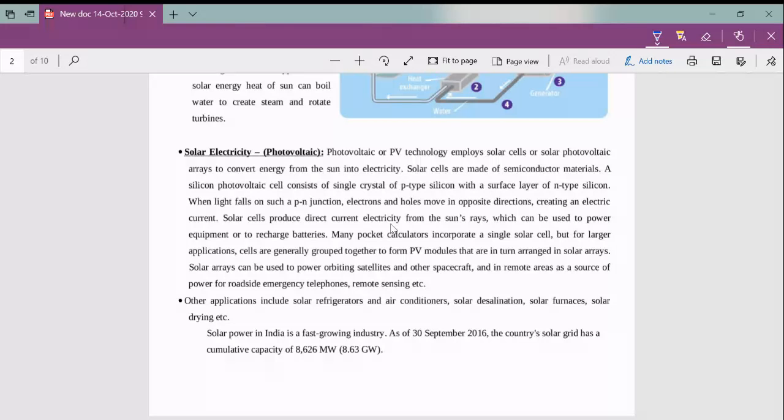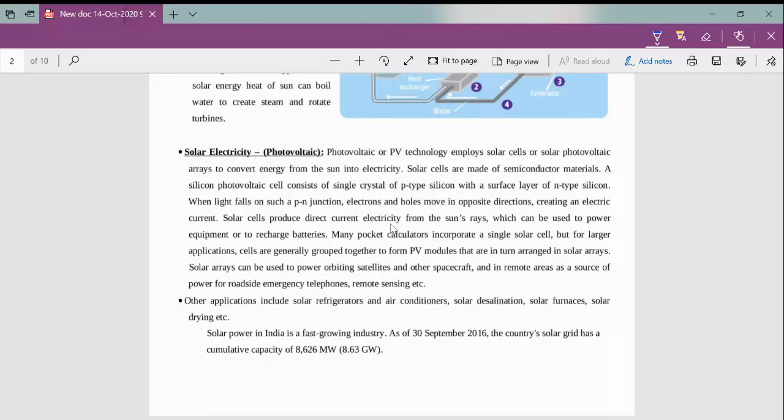Here we are using solar cells. Solar cells are basically made up of semiconductor materials, and we know what the semiconductor materials are: silicon, germanium. Here we are using a silicon photovoltaic cell, which has a p-type silicon, and on the surface of that, n-type silicon is coated, and there forms a p-n junction.